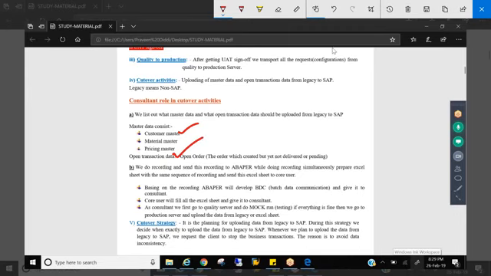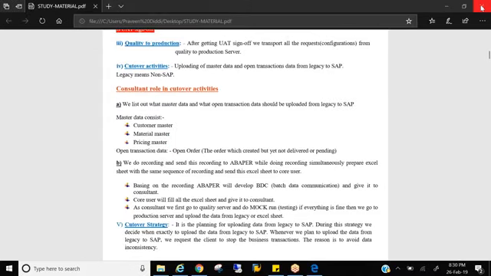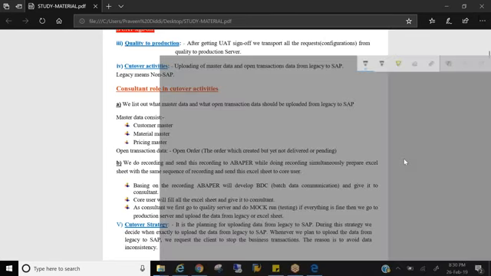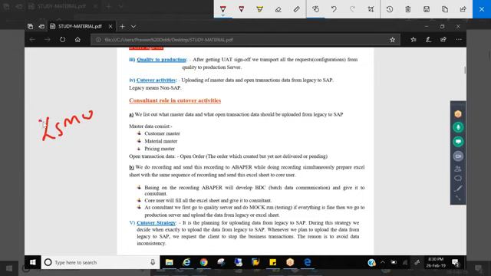So how do you upload this? For that, we have some tools. SAP has provided some tools called LSMW, BDC, and some BAPIs. What is LSMW? Legacy System Migration Workbench. Very important. They might ask a question like this: what is LSMW? Can you expand it?